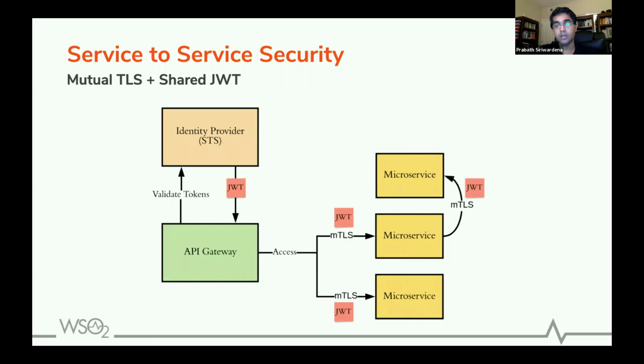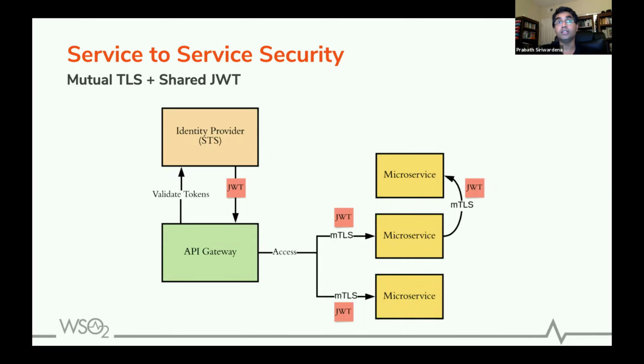It's a signed token. So if someone changes the information in the token, the recipient can detect it. So you have mTLS to authenticate workloads, and then you pass the user context and the application context among microservices using JWT. Right? But still, this has an issue.